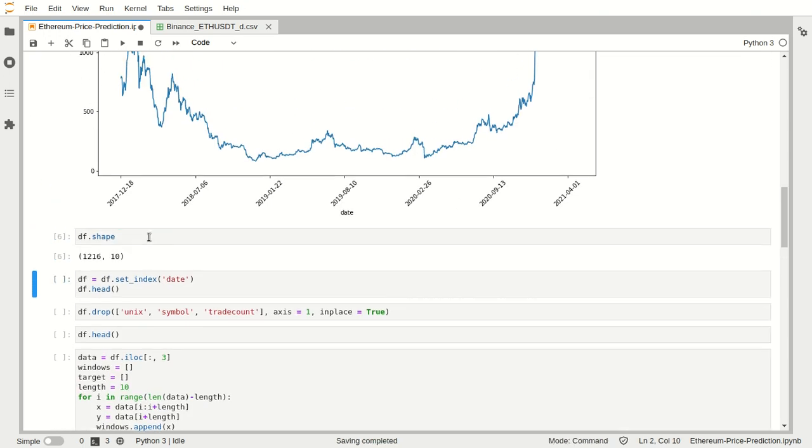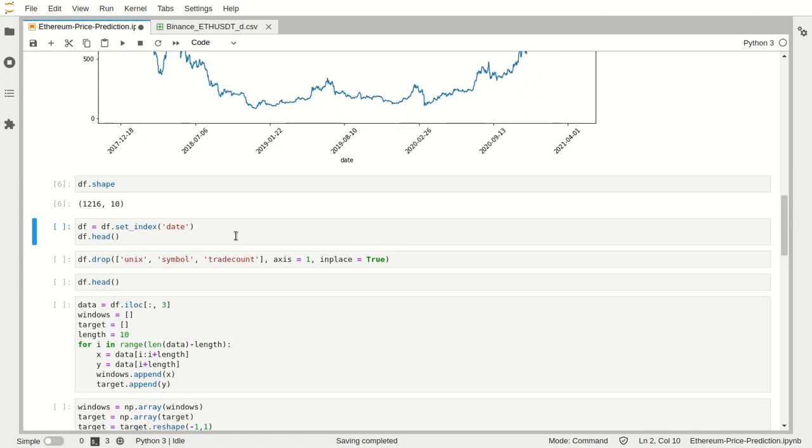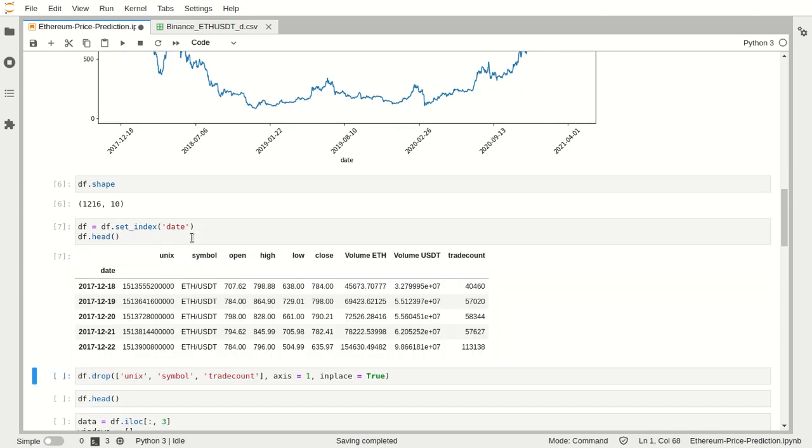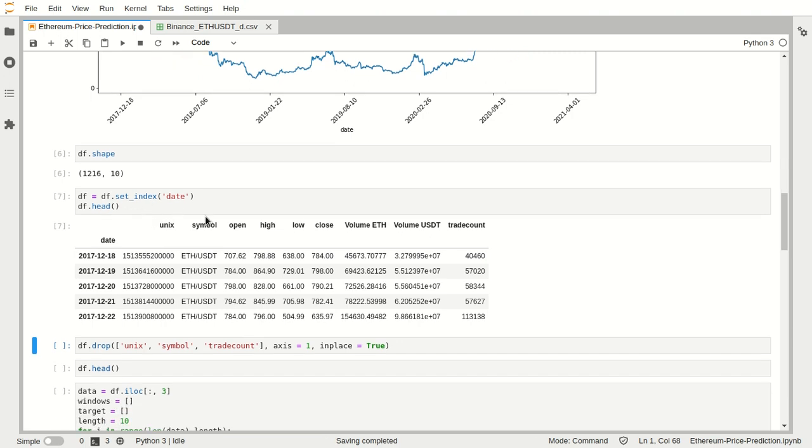Then we have df.shape, which gives us the shape of the dataset. Now we have 1216 rows, that is almost 3 years of data, and we have 10 columns. Before coming to the columns, let's clean our data set a little bit more. What we do is set the index of our data set as the date so that it is much more readable, as we won't be needing the date in predicting our prices. We can do that using set_index from pandas.